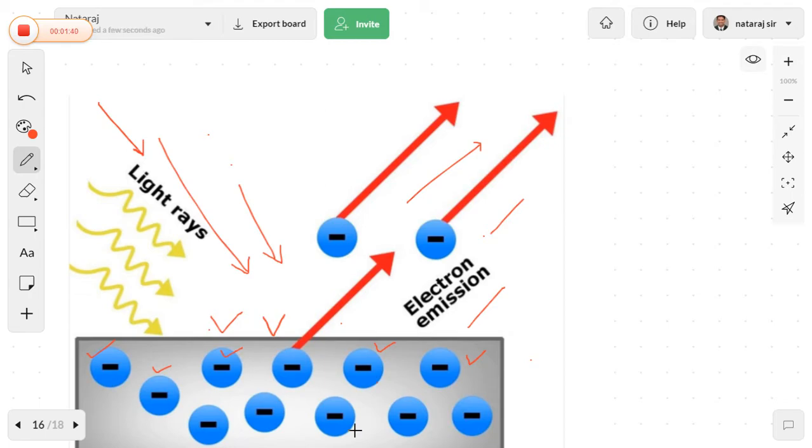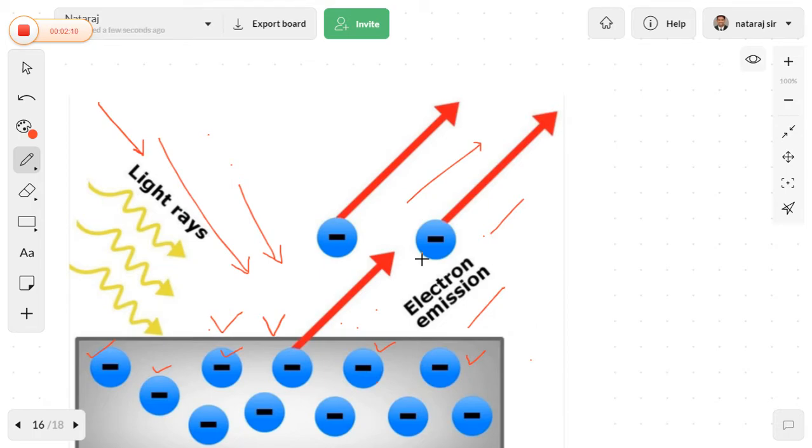What will happen first? When the beam of light passes on the surface of the metal, the energy present in the beam of light in the form of quanta is absorbed by the electrons. The electrons get the energy and get excited, and finally the electrons are completely ejected. This is the explanation of the photoelectric effect.